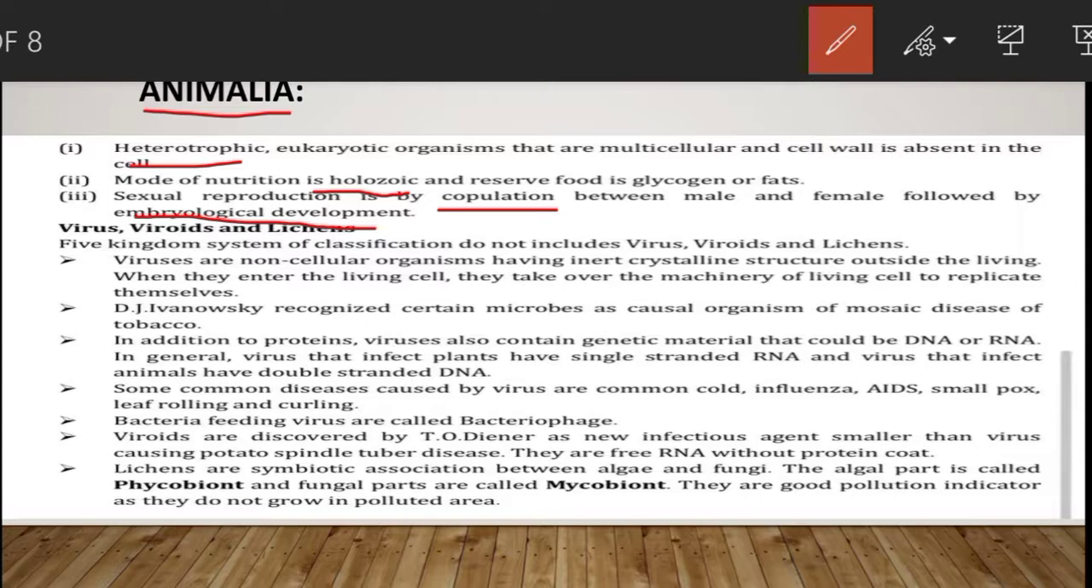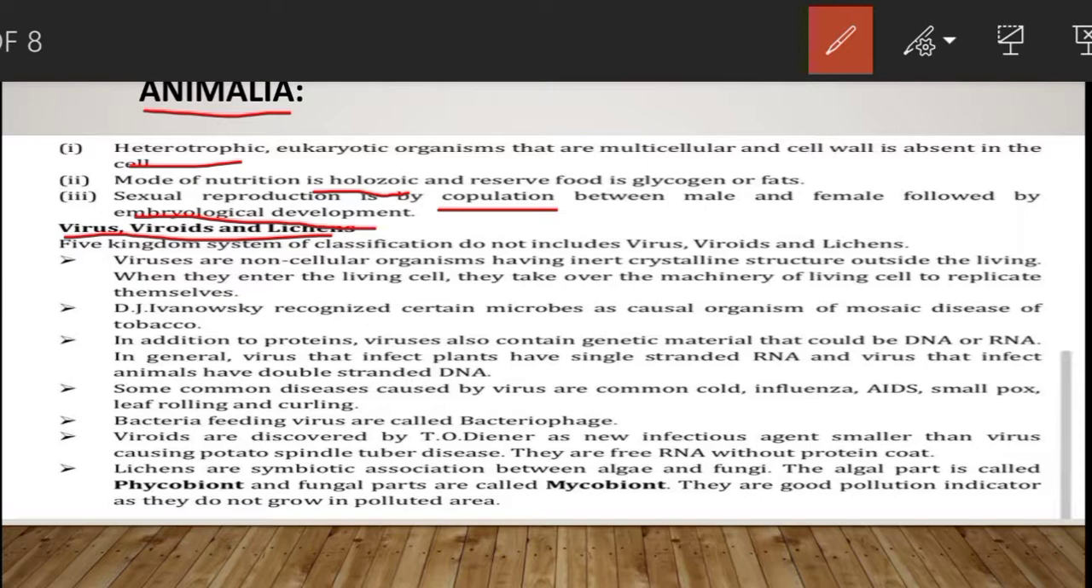Now, viruses, viroids and lichens. 5 kingdom classification of R.H. Whittaker has not classified viruses, viroids and lichens in any group. Lichens are the symbiotic association between algae and fungi. The viruses did not find a place in any classification system since they are not truly living, as living organisms are those that have cellular structure.